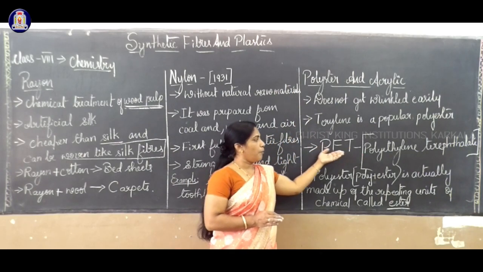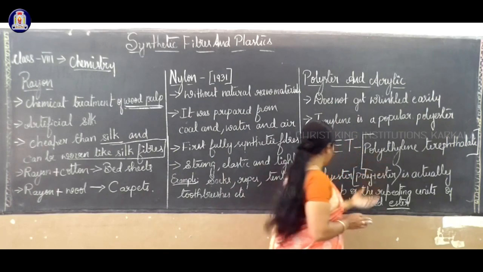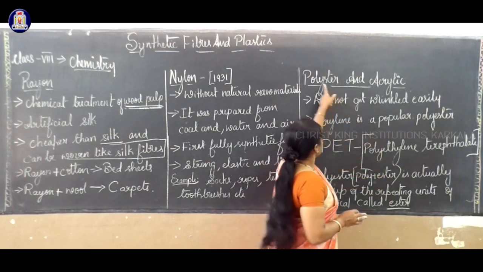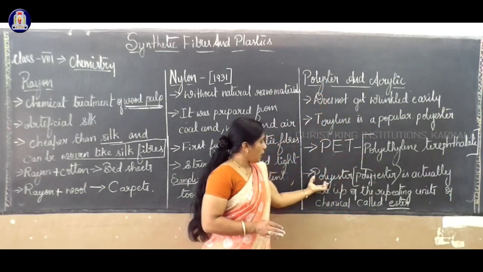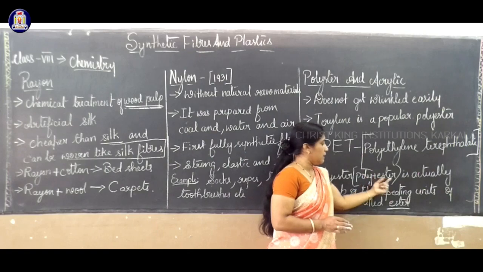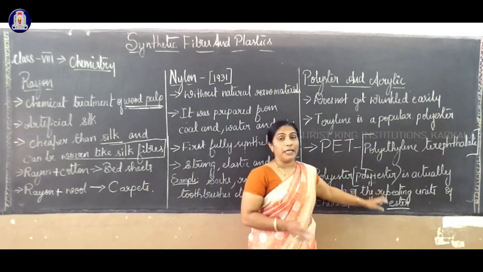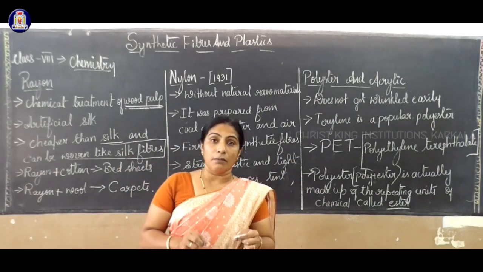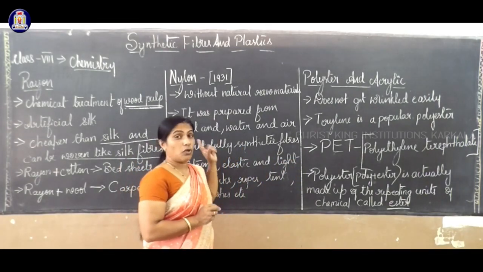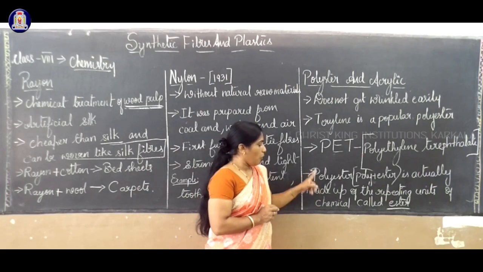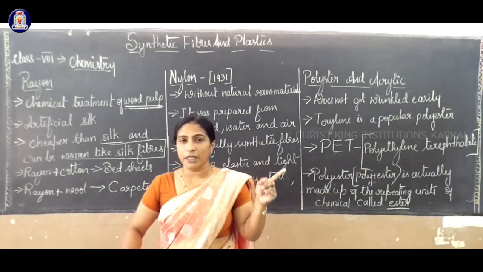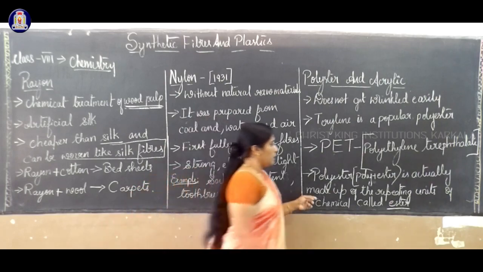PET jar, polyethylene terephthalate, polyester, poly plus ester. The word polyester arises from poly plus ester. It is actually made up of repeating units, like we have studied. Each unit is called a polymer subunit. In the preparation of synthetic fibers, polyester is made up of repeating units of chemicals called ester. Here the repeating unit